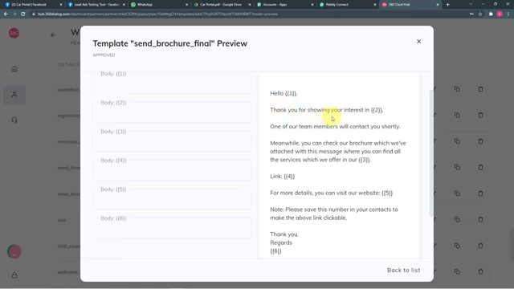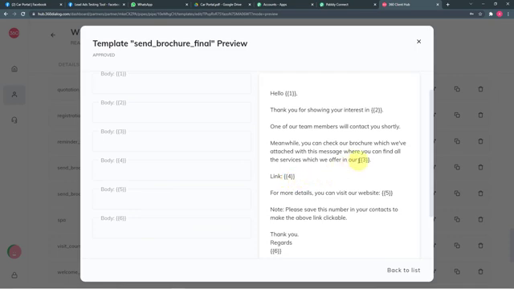And thank you for showing your interest in. So here we are going to put the name of the business or the Facebook page. So if you have more than one business or more than one page, this can also change. So actually the templates are made to use for different purposes. So these are the standard templates we use for different tasks. So we made these body fields as variables to get these fields filled automatically in every new message.